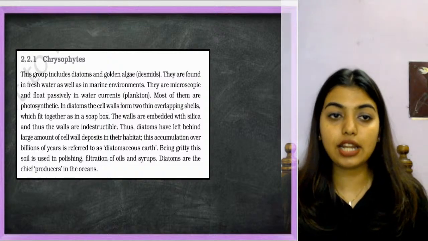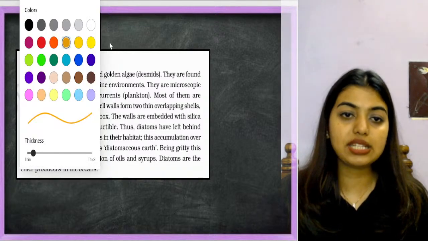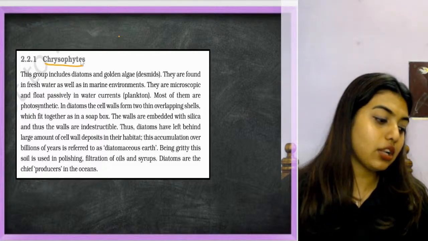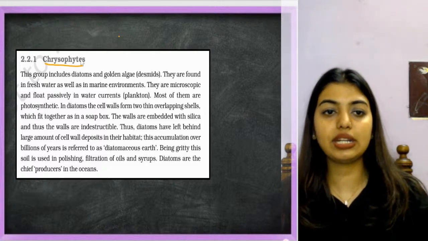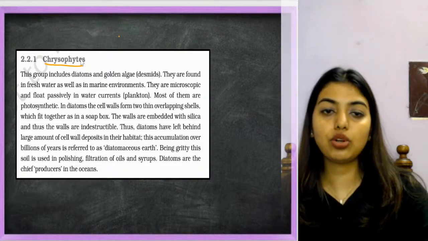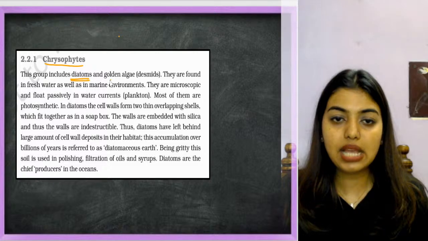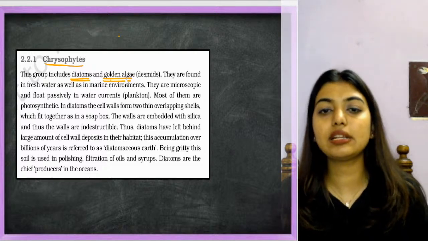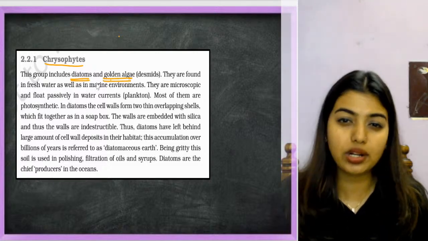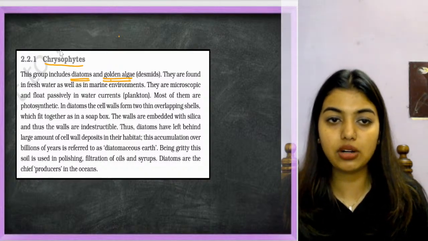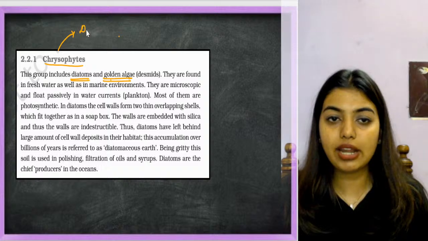Now let's take chrysophytes and try to understand what they're talking about. This group includes diatoms and golden algae. I'm actually using gold color. They are found in fresh water as well as marine water. So the first thing we learned was that these people have diatoms.